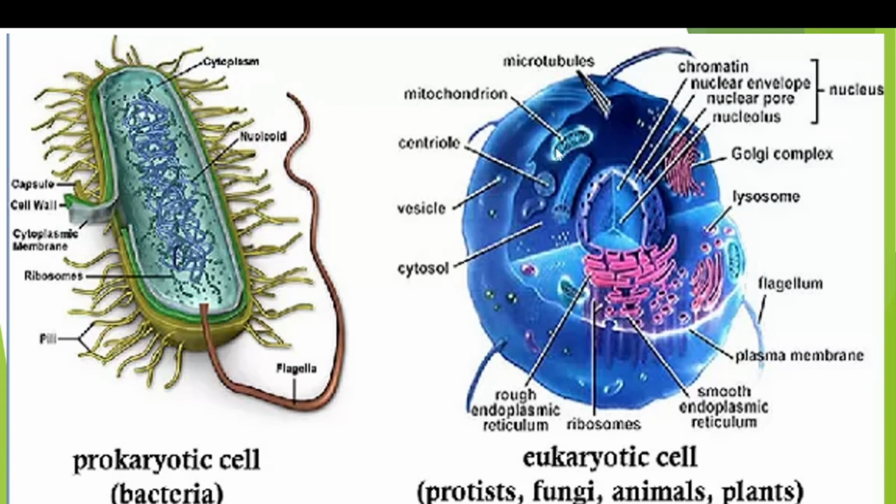Do you know this mitochondria was once upon a time a bacteria? During evolution, it entered into a eukaryotic cell and settled in the eukaryotic cell. So mitochondria is of bacterial origin, according to the endosymbiotic theory. Next, the centriole. Centrioles are present mostly in animal cells, and the centrioles are responsible for the production of microtubules.